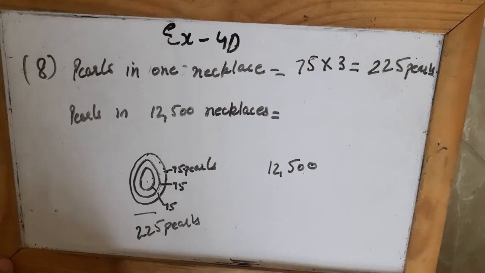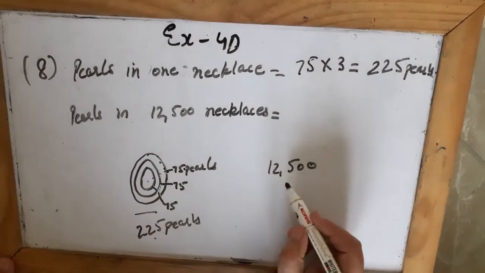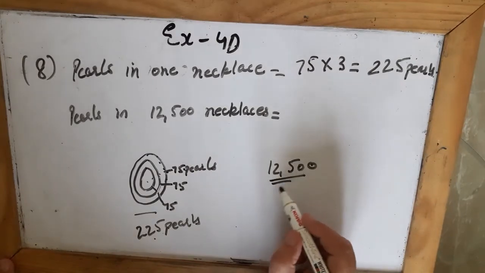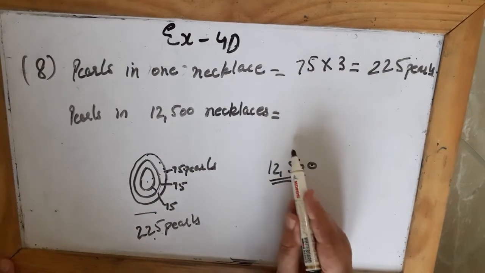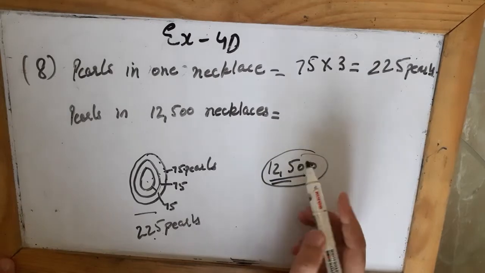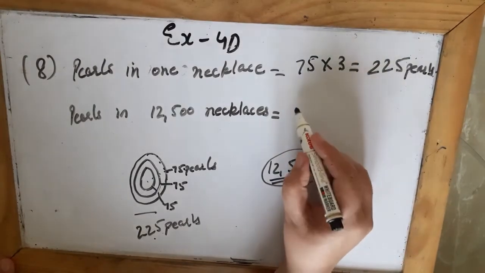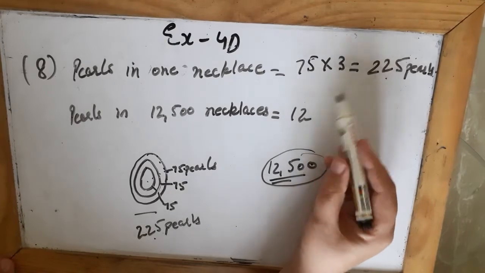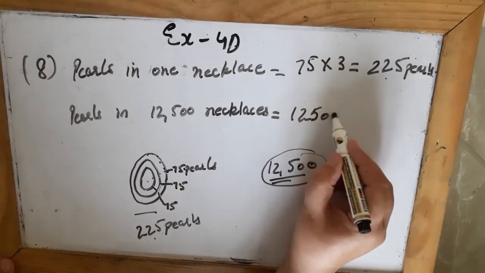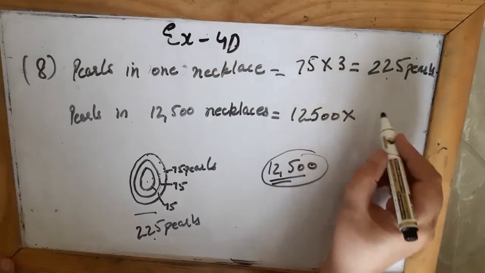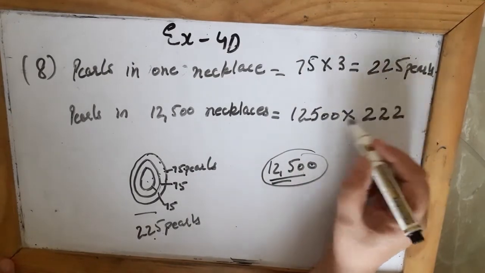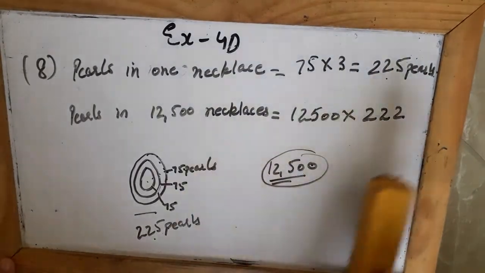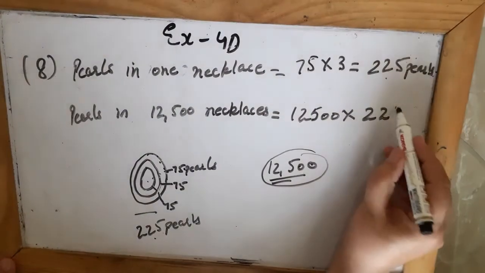12,500 such necklaces? So in one necklace there are 225 pearls, and first of all we will find out how many pearls are there in these many necklaces. So again I will multiply, because in one necklace there are 225 pearls. So how many pearls are there in 12,500 necklaces? We will multiply 12,500 by 225.